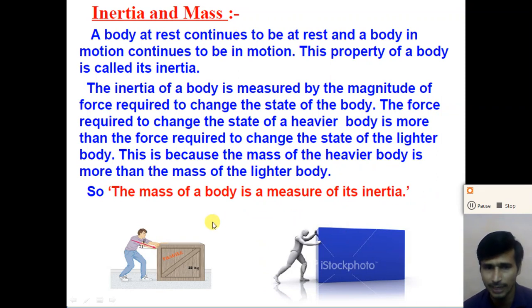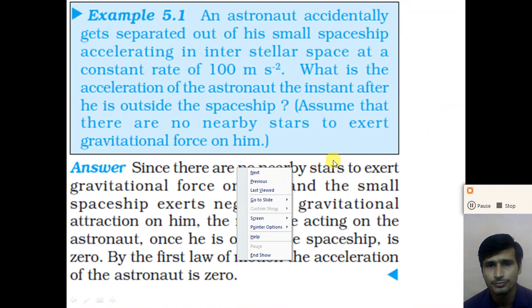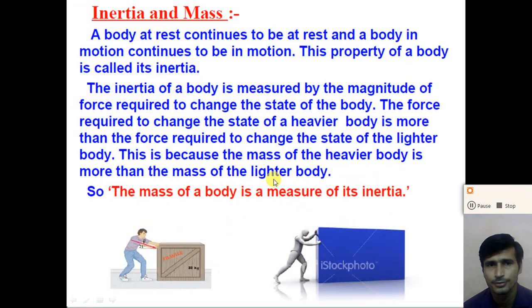So what is mass? The mass of a body is the measure of its inertia. And to change the inertia of the body, the inertia that resists the motion of the object, we require a force. So dear student, here Newton's first law gives the definition of force. Force is an external agency which is required to change the inertia of the body, to change the state of the body. So do you understand, dear student, or not?